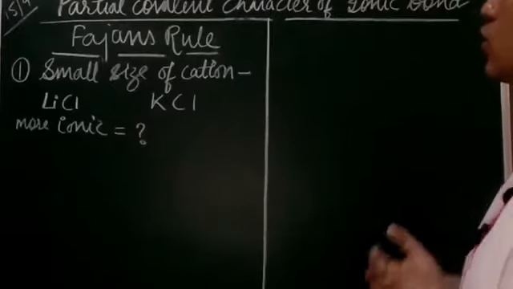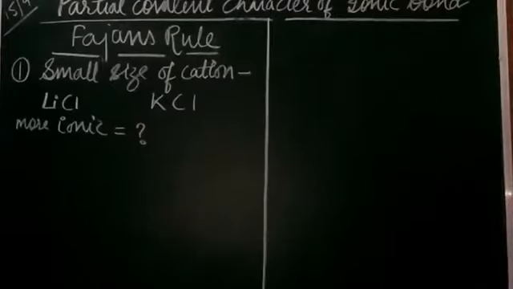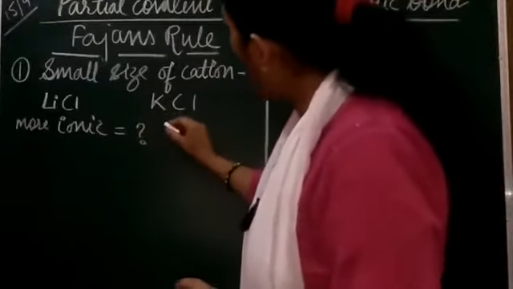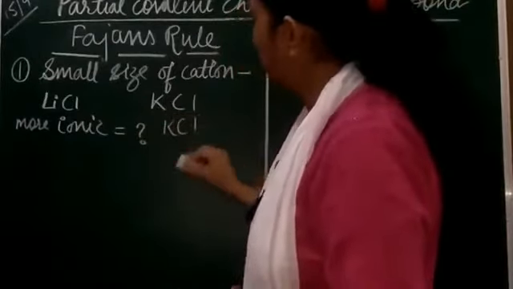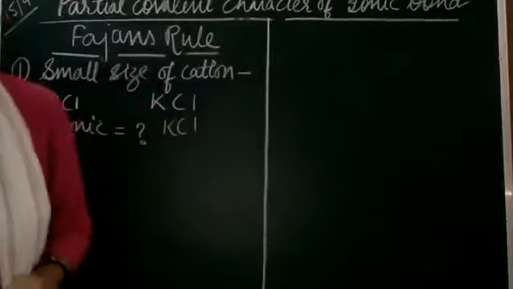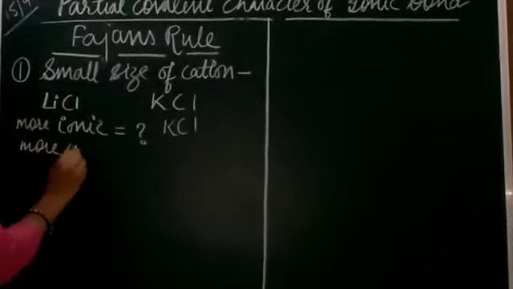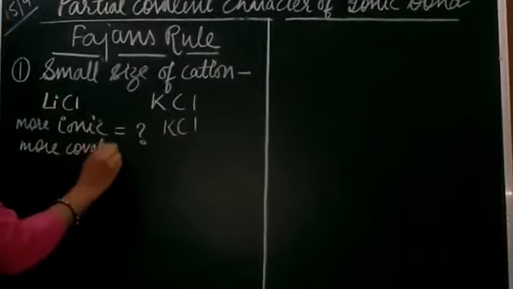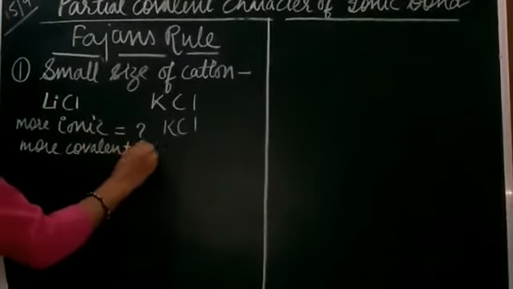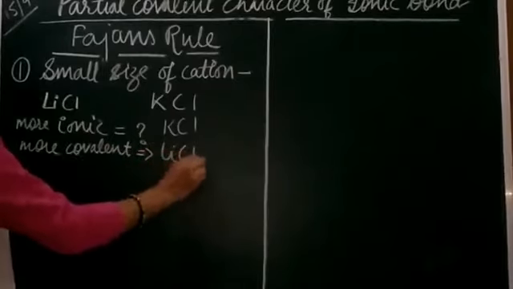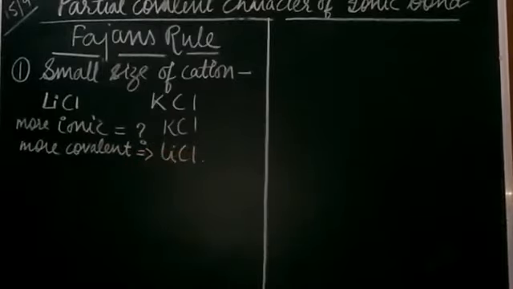Right, students? So the smaller the size of the cation, the more covalent character there will be. That means we can say here KCl is more ionic, and the covalent character is in lithium chloride.